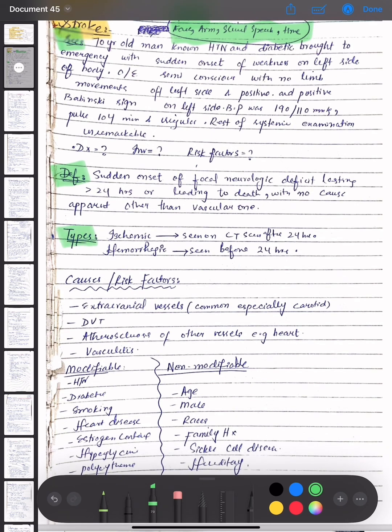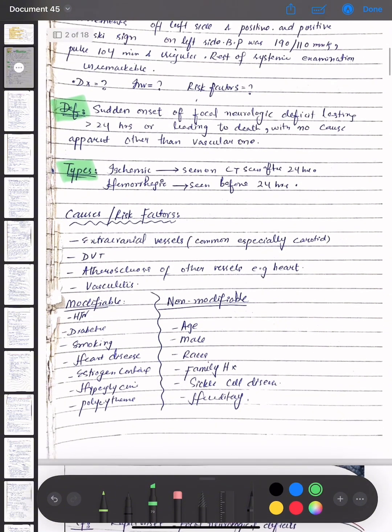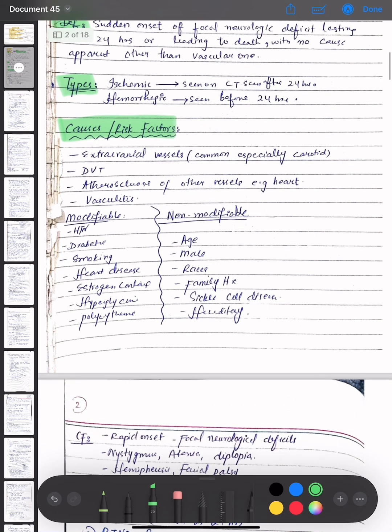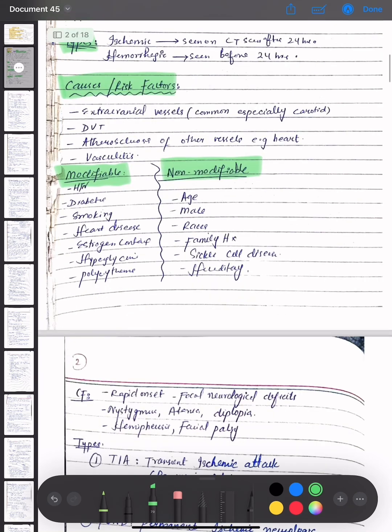The types of stroke are ischemic stroke and hemorrhagic stroke. In ischemic stroke, it is seen on the CT scan after 24 hours, and hemorrhagic stroke is seen before 24 hours. The causes or risk factors of stroke are extracranial vessels, common and especially carotid, DVT, atherosclerosis of other vessels, for example heart, and vasculitis. Then the modifiable causes are hypertension, diabetes, smoking, heart disease, estrogen containing drugs, hyperglycemia and polycythemia. And the non-modifiable causes are age, male, races, family history, sickle cell disease, and heredity.